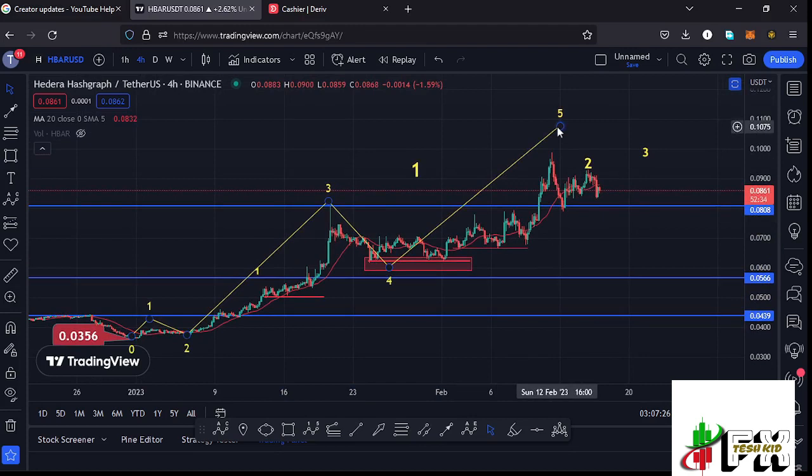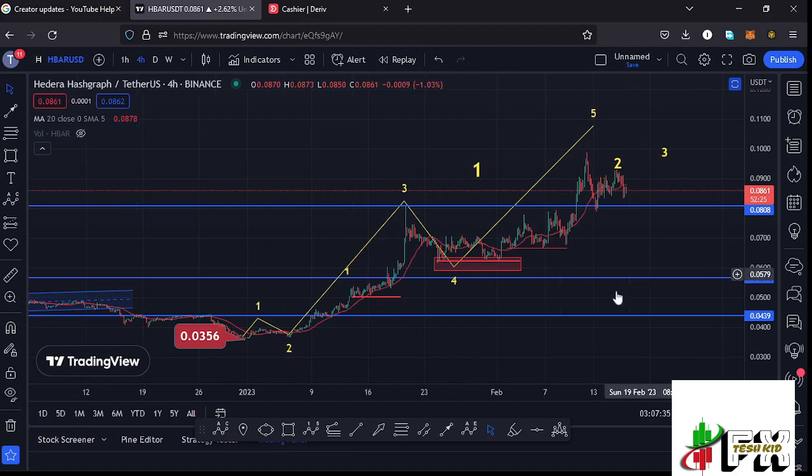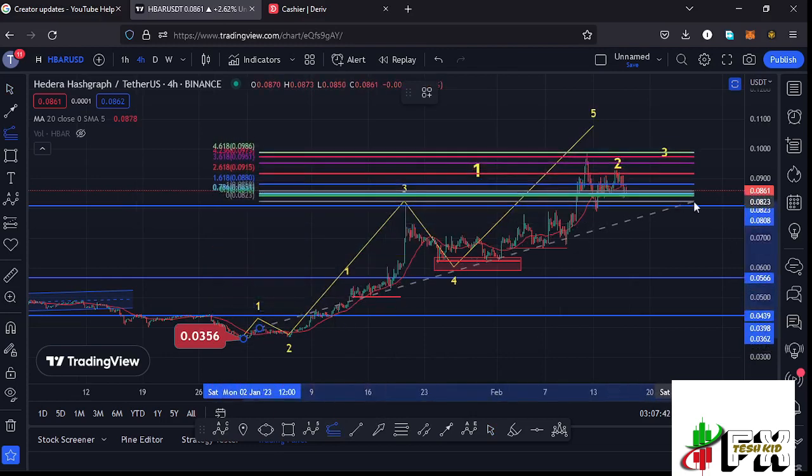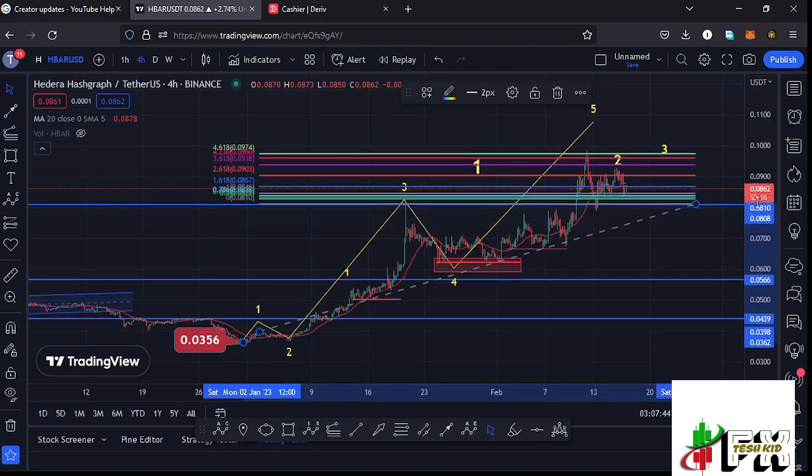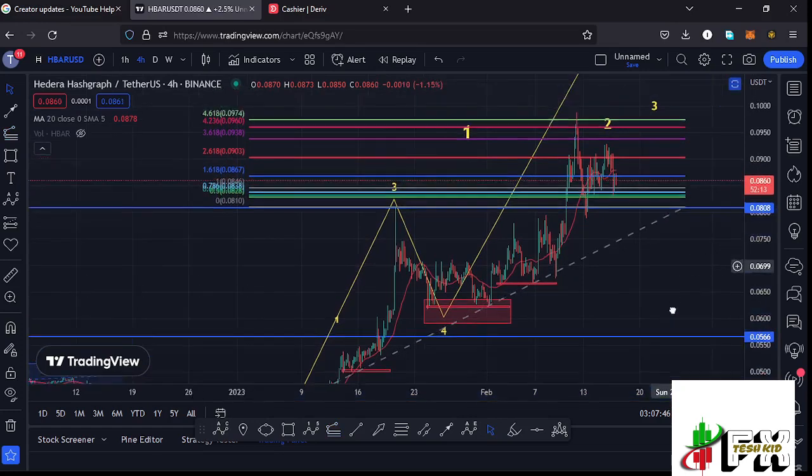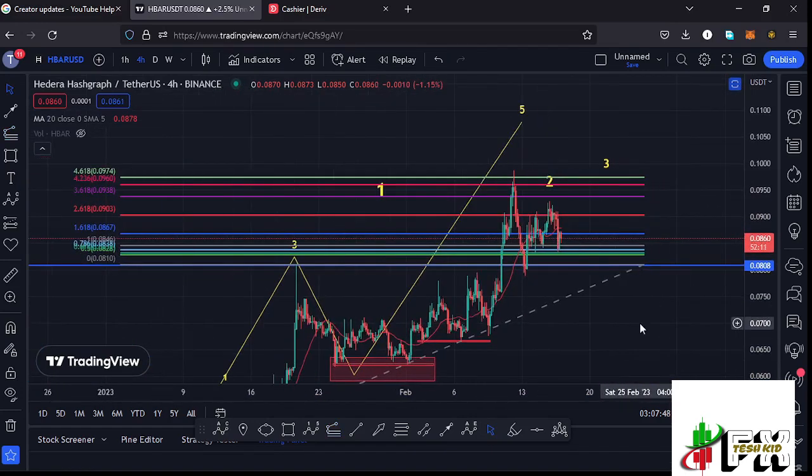And I believe there are chances that we might have seen the high for this wave 5 at around the $0.0998 mark in the formation of that wave 5, because if I connect the trend based Fibonacci from the low of the first wave to the high of that wave 1, then drag the fibs to the high of that wave 3, that gives me a minimum target area to the upside in the formation of that wave 5 at the fib level 1.618 as a minimum target area, and that is at around the $0.0867 mark, which is a target area that we fully maximized.